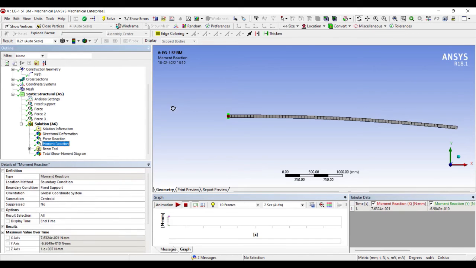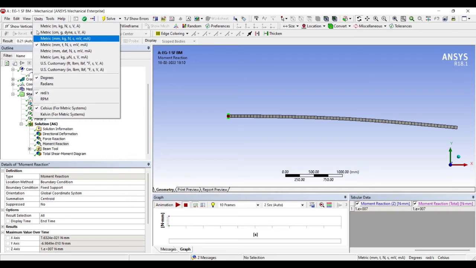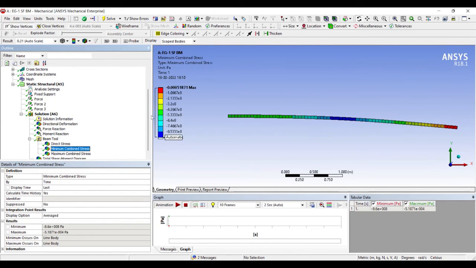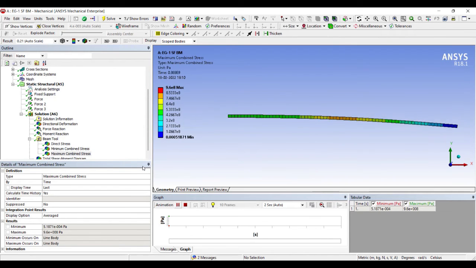Next, I'll go for the moment reaction at this end A. You can see over here the value is given. This is in Newton mm. I can change the units to meter. So this gives me the value. This value is 10,000 Newton meter, that is 10 kilonewton meter, and that's the correct answer as per the solution. Here you can see the minimum and the maximum combined stresses on the beam. You can animate and check the result.